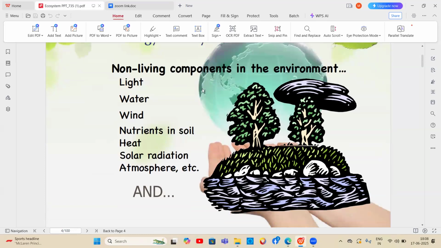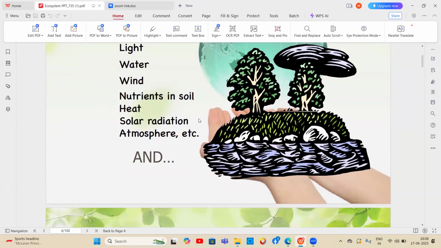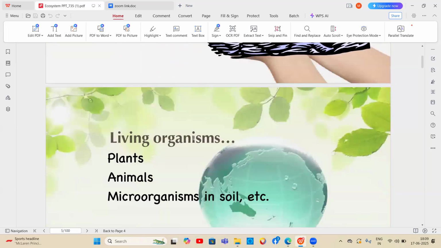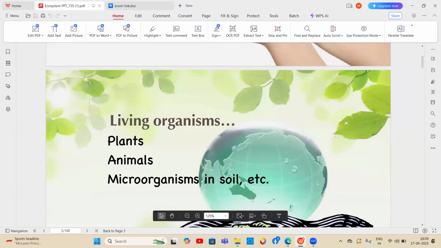These non-living or abiotic components interact with living organisms like plants, animals, and microorganisms in the soil.